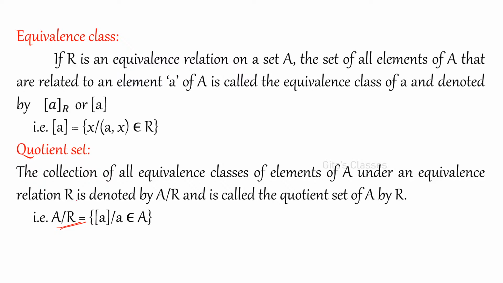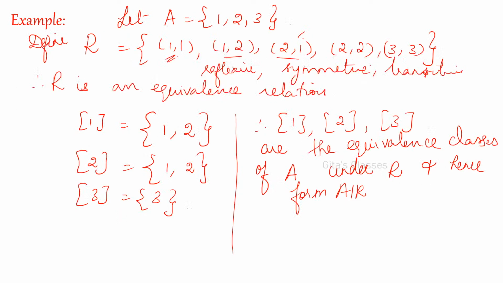So here, quotient set means you have to consider all the equivalence classes. For all the elements, if you find these equivalence classes, all the equivalence classes put together will give you the quotient set. So, example: A is equal to {1, 2, 3} and define R is equal to {(1,1), (1,2), (2,1)}. This is the relation we are defining on the set A.